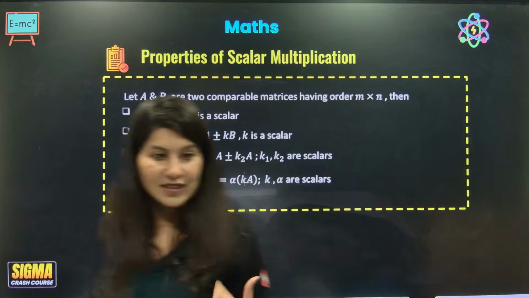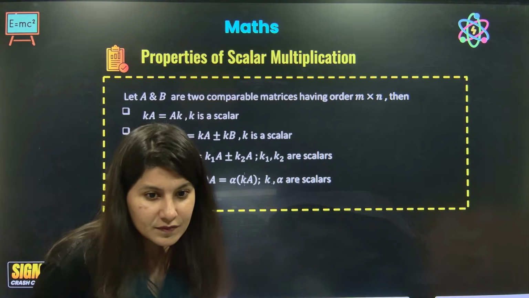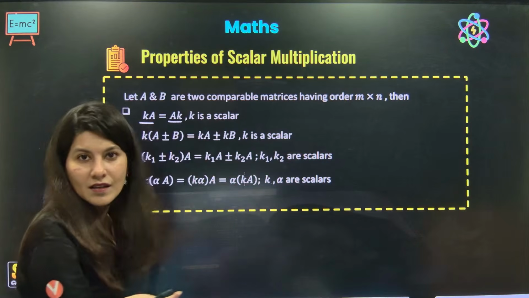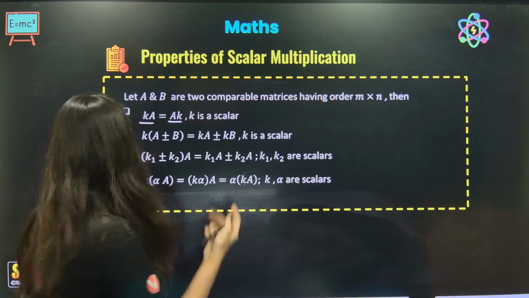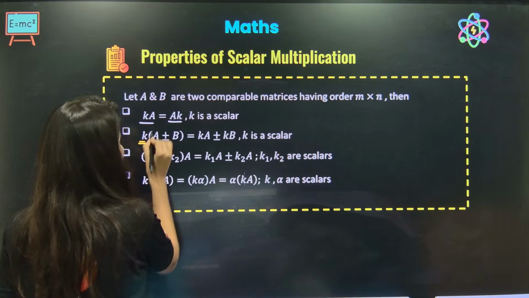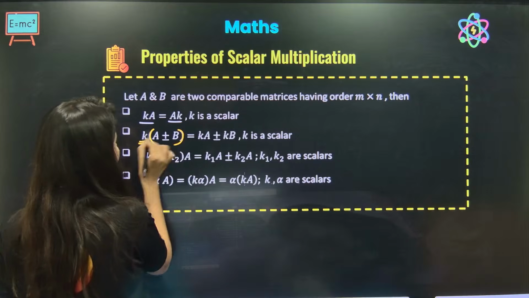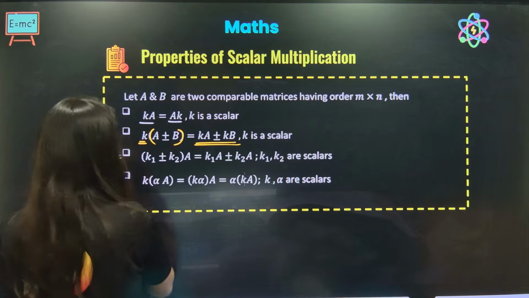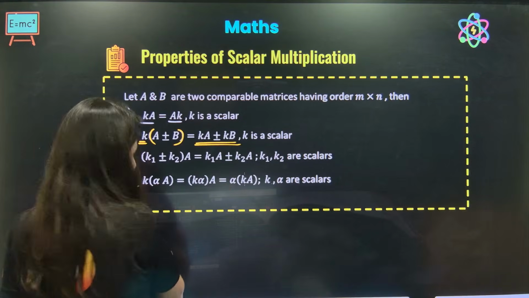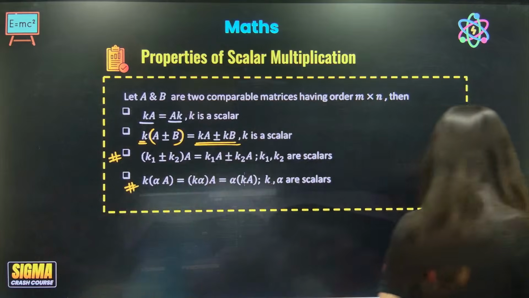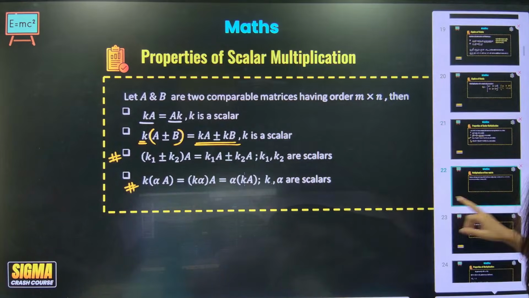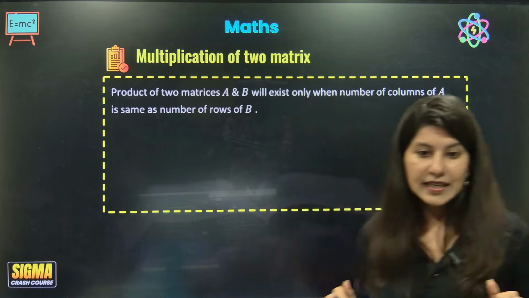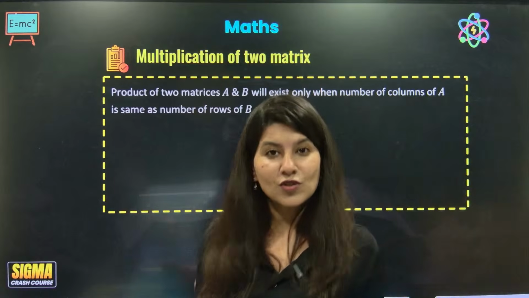Now some properties of multiplication. K times A is equal to A times K, where K is a scalar, like the 7A we did. Again, if you multiply K into the sum of two matrices, it will be Ka plus Kb. Very easy. This is self-explanatory, and this is also self-explanatory. So I think scalar multiplication would not be a concern. Now this is something which is very, very, very important. Yes, Rajkumar wants to solve questions first.